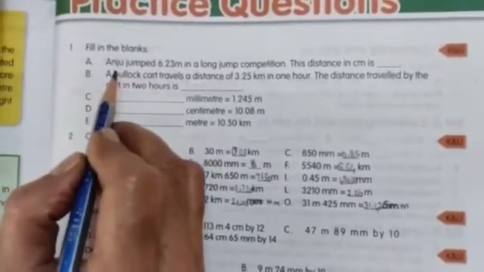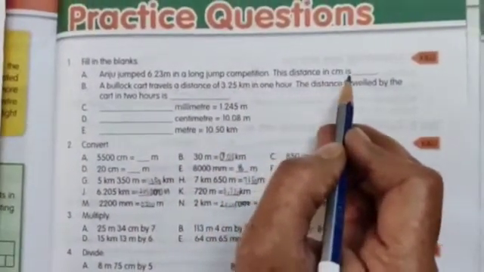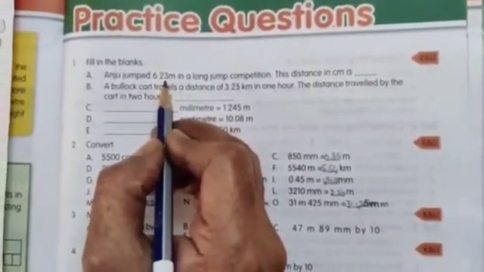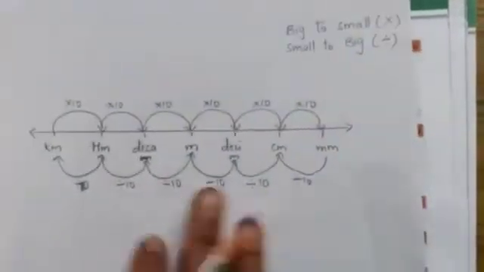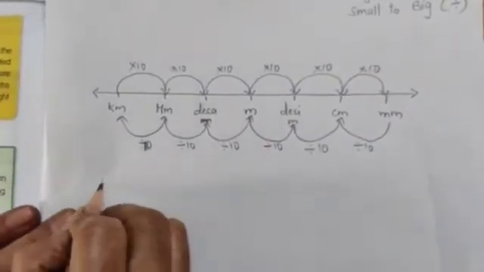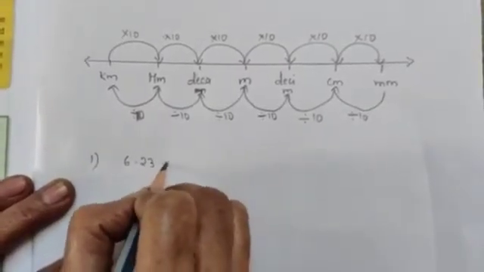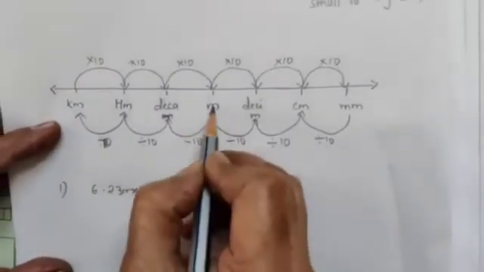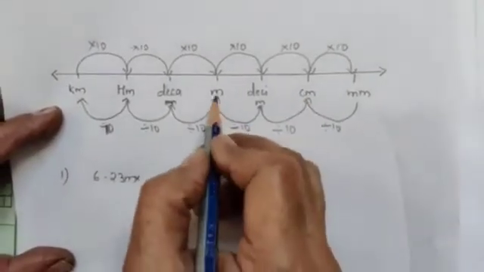A bit. Anju jumped 6.23 meters in a long jump competition. The distance in centimeter is dash. See children, 6.23, this you have to convert in centimeter. I'll show here, children. First fill in the blanks. 6.23 meters you convert in centimeter. So you are converting meter to centimeter. That means bigger to smaller unit.